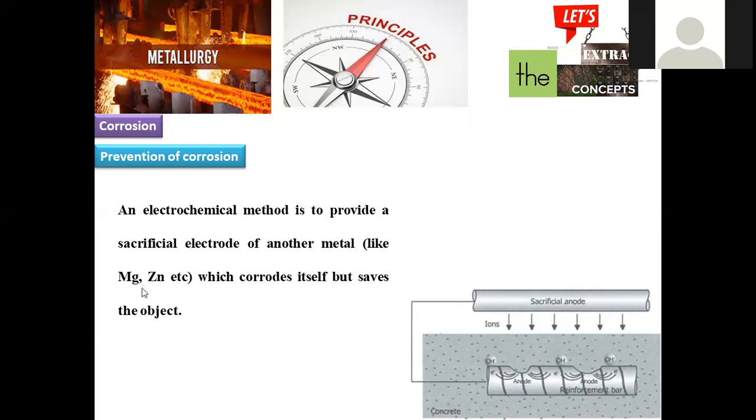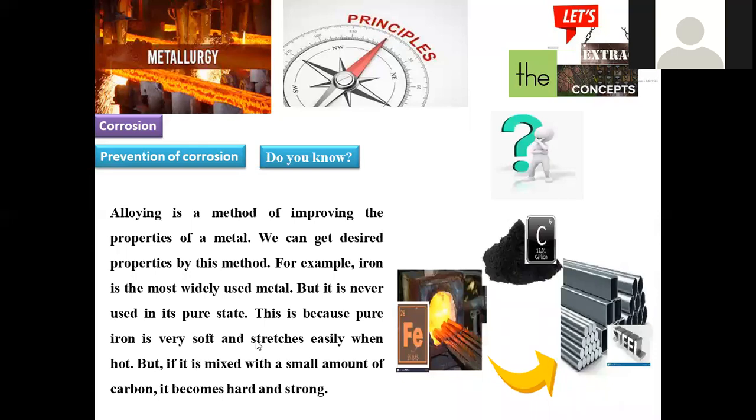The sacrificial metals may be either magnesium or zinc, which are used to coat the surface whenever we are using these articles in submarine regimes, where saline water facilitates the rate of corrosion of ship hulls or submarines. In that case, when these magnesium and zinc metals are incorporated, they prevent the rate of corrosion to the maximum extent.